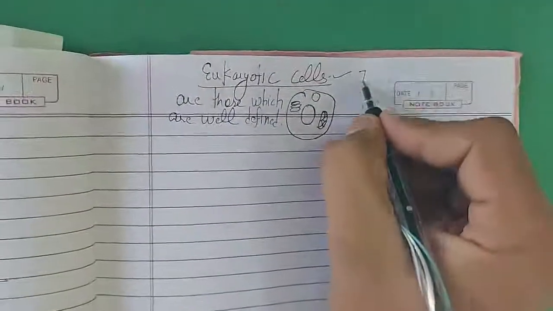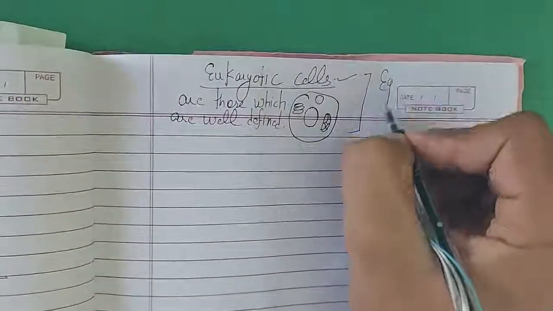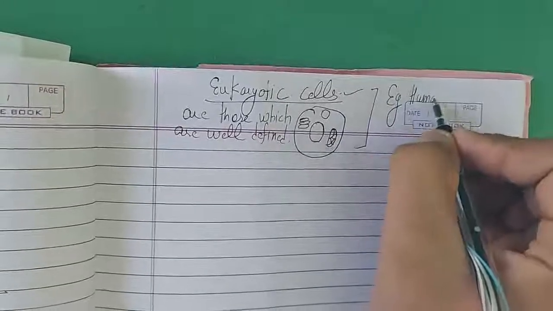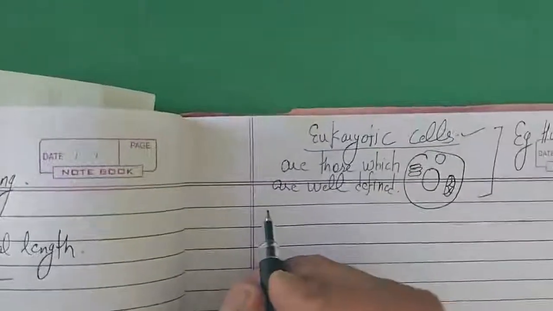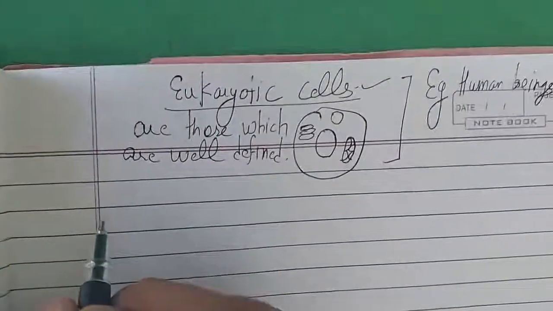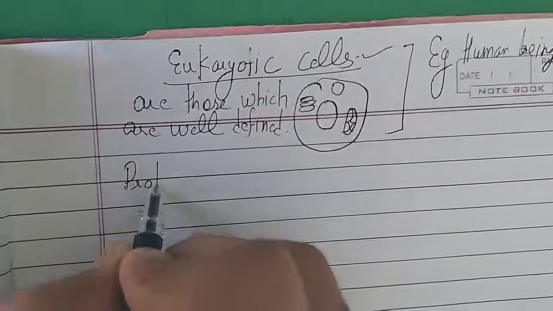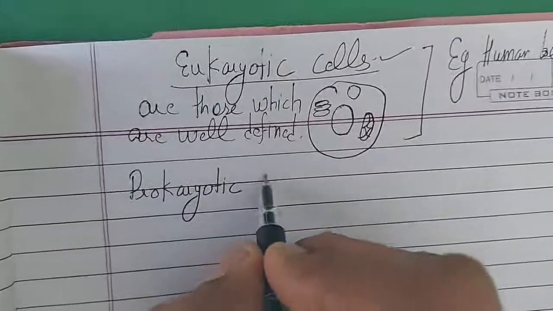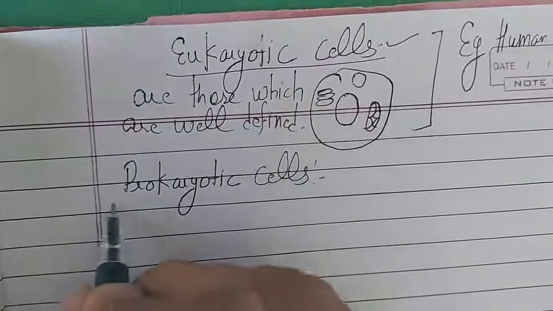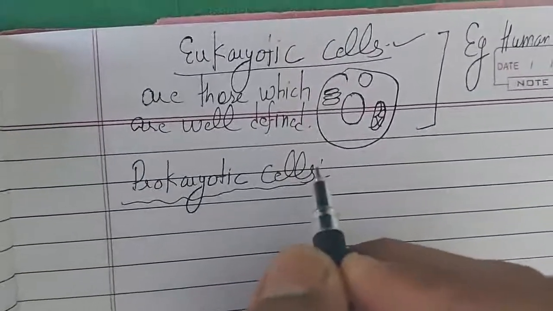Human beings have eukaryotic cells, with different cell organelles well separated from each other. But opposite to this, there are the prokaryotic cells. These prokaryotic cells do not have well defined cell organelles.